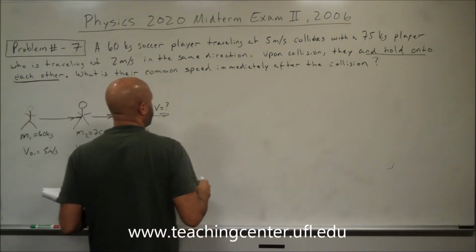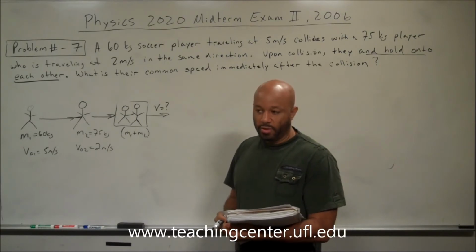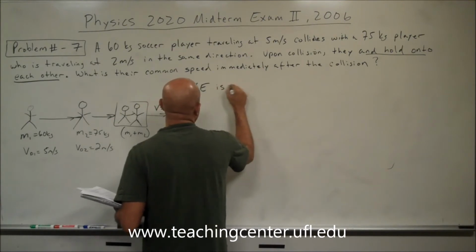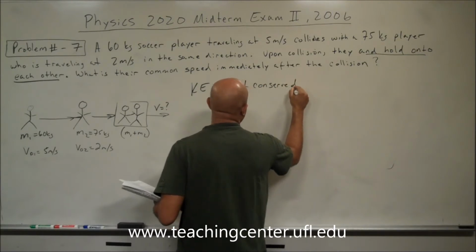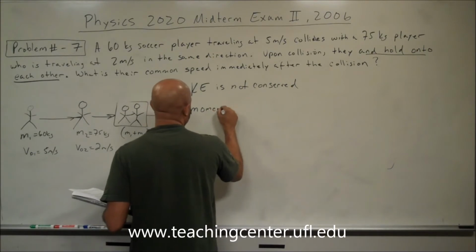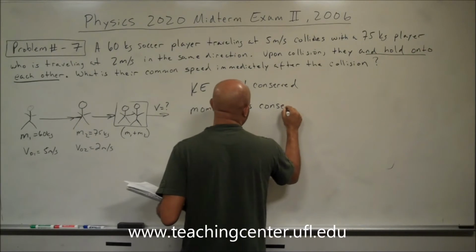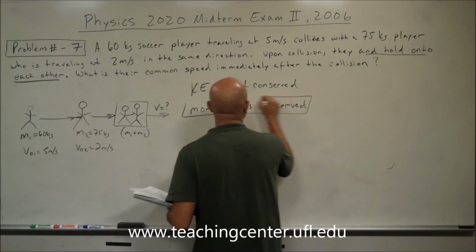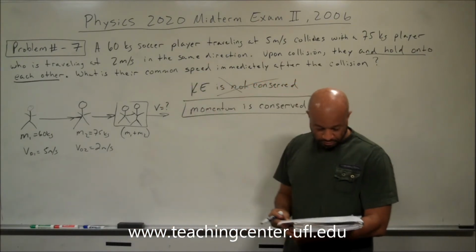And we know that in collision theory, when two masses are stuck together, kinetic energy is not conserved and momentum is conserved.